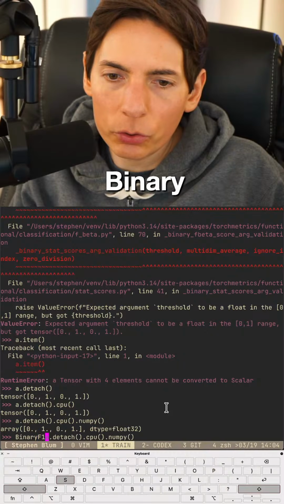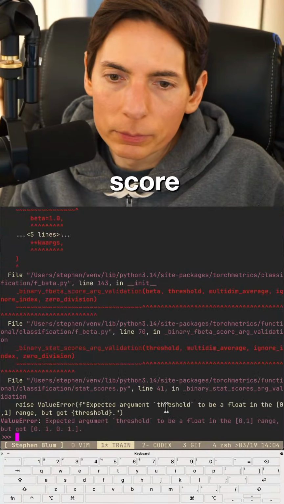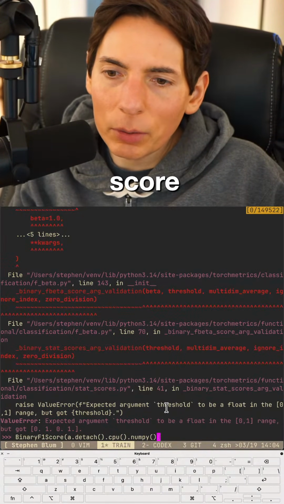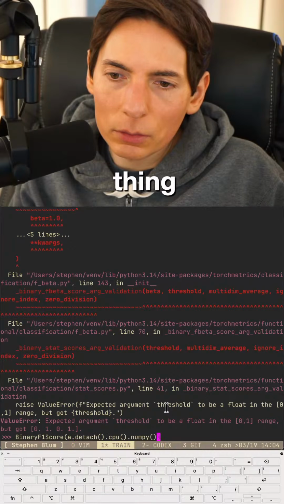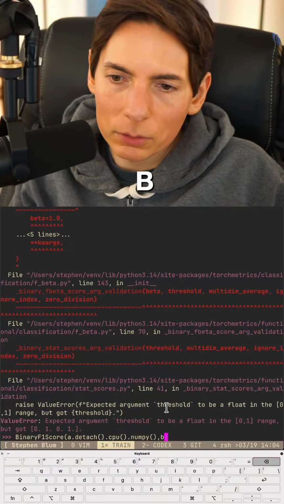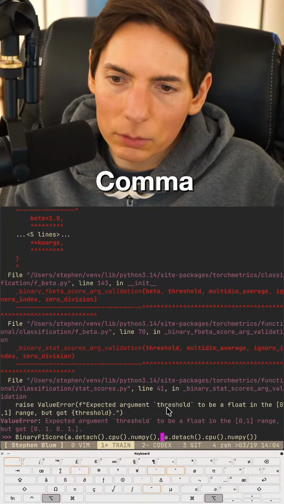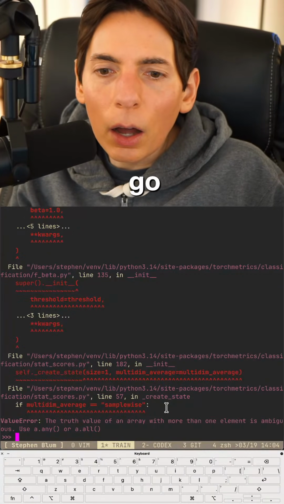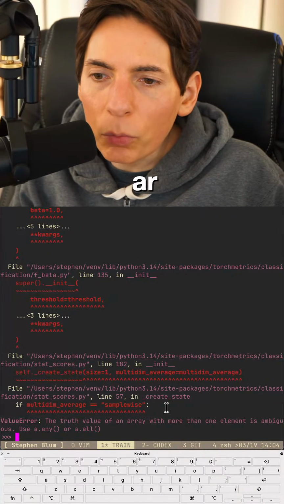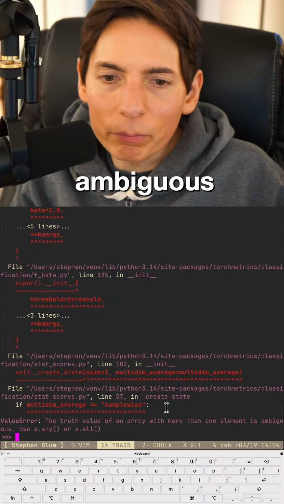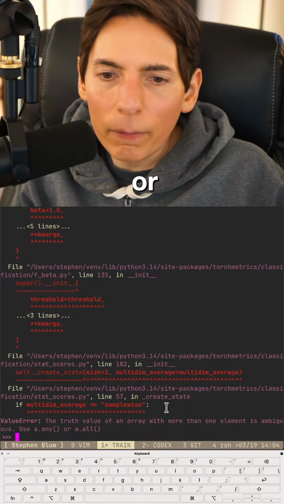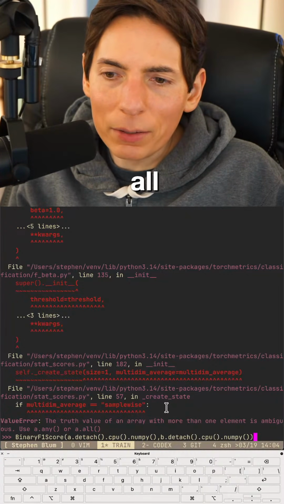Binary F1 score. It's the same thing. Comma B. There we go. The truth value of the array with more than one element is ambiguous. Use a.any or a.all? What do you mean?